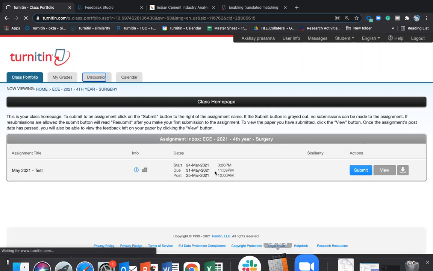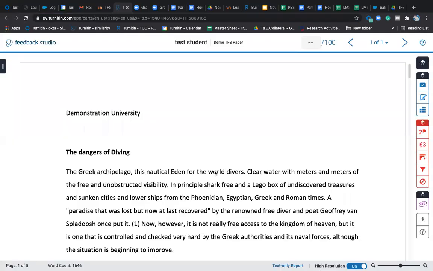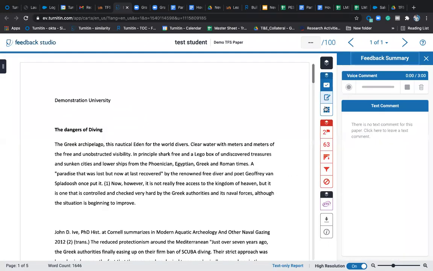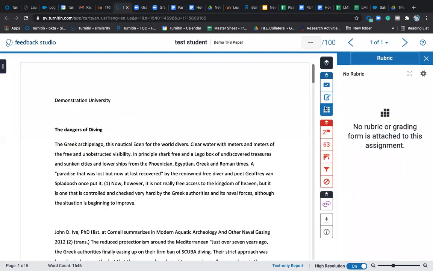Pradeep sir, is that explained, or do you need any more clarification on that? Yes, I need clarification about this post date. Post date is where you start giving feedback. No, ma'am. Did I show you about quick marks, voice comments, and rubrics? Once you give all these things to the student, they will get displayed in the student account. That is posting. You are posting your comments to the student. You're sharing your feedback with your students. That's the post date.